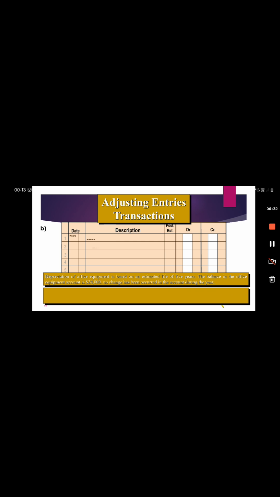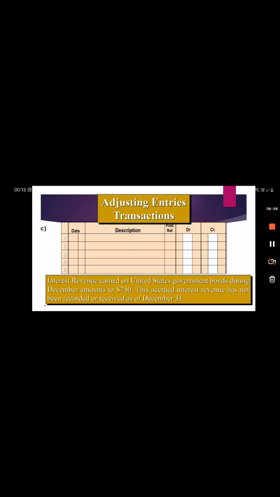Now here, depreciation of office equipment is based on an estimated life of 5 years. The balance in the office equipment amounts to 24,000 and no change has occurred in the account during the year. Here depreciation expense will not be calculated because we do not have the actual cost of the depreciable assets. That's why we will not record it.